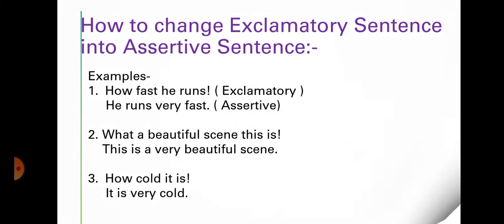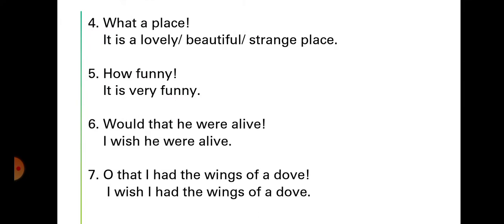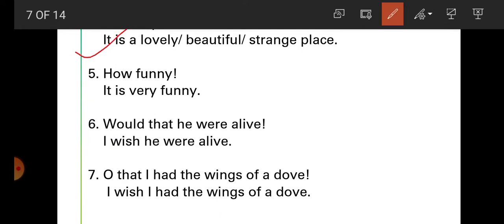Now next example: what a place. If the place is very beautiful, or very lovely, or very strange, we can say, what a place. So what will be the assertive sentence? It is a lovely place, it is a beautiful place, it is a strange place. Now if something is very funny, we can say how funny, and the assertive sentence of it is, it is very funny.